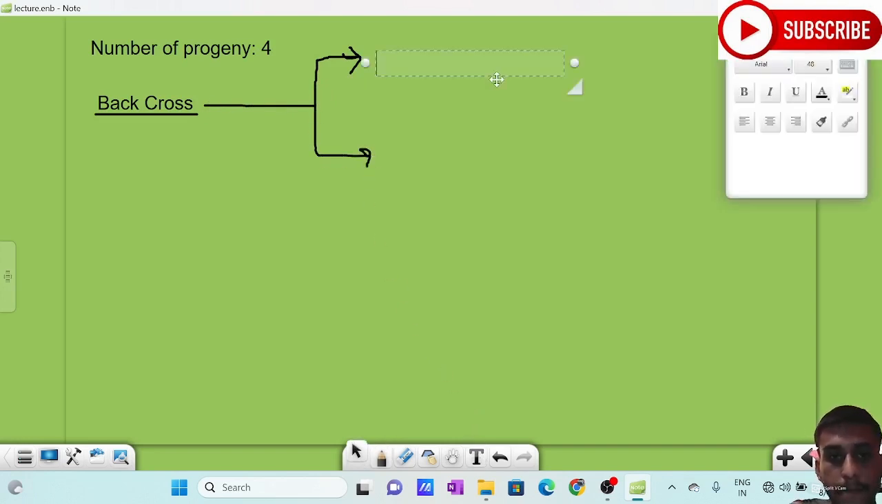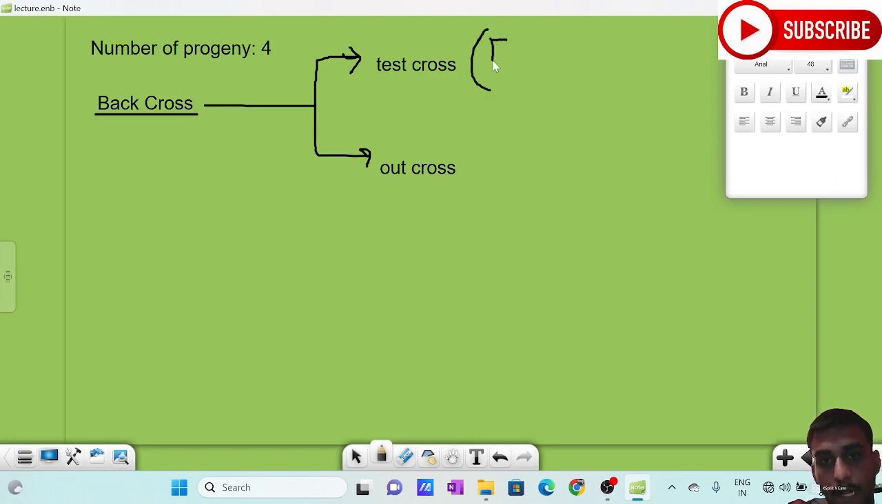First is test cross. Second is out cross. So what is test cross? Test cross means crossing of the F1 generation with their recessive parent. That is test cross.